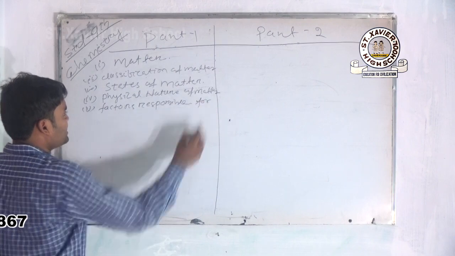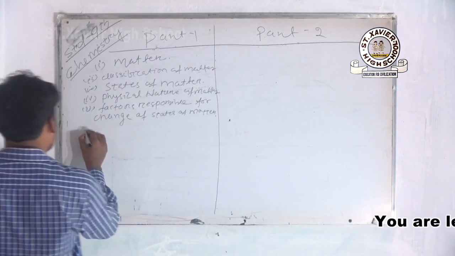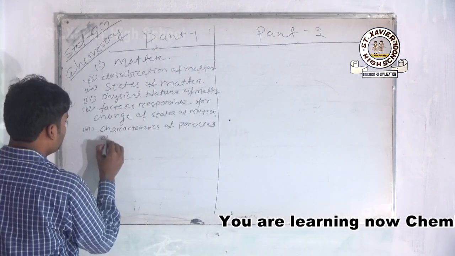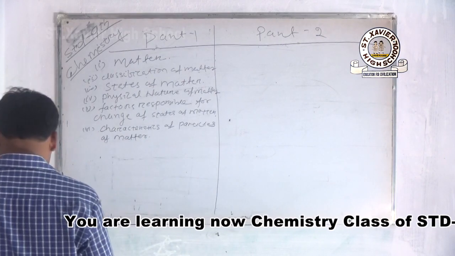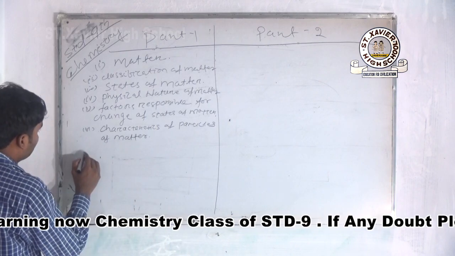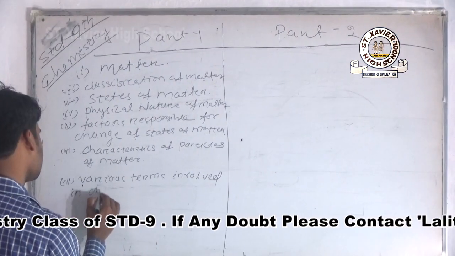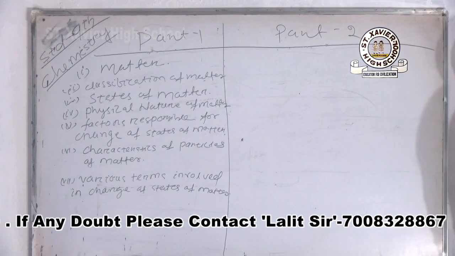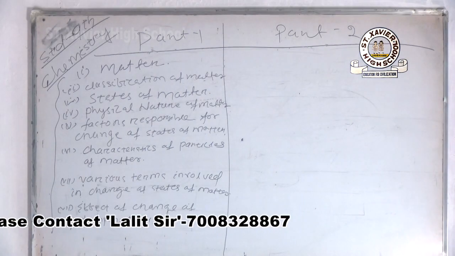Then characteristics of particles of matter. Next, various terms involved in change of state of matter. Then the effect of change of temperature. These all are in part 1.